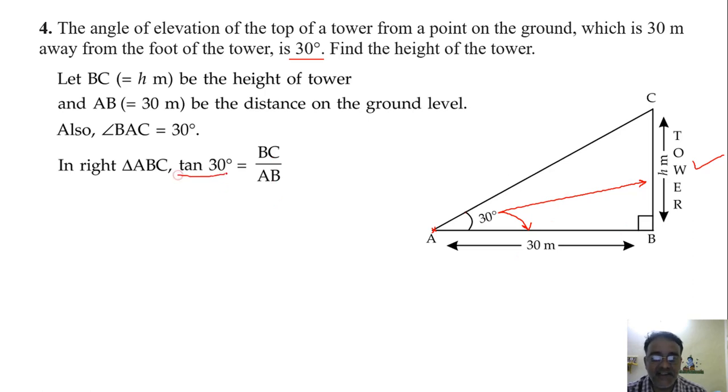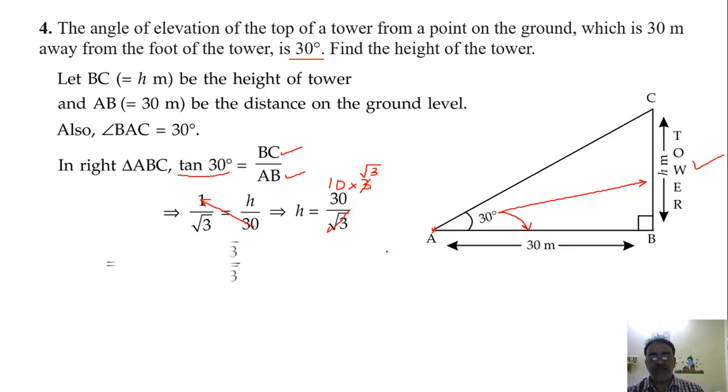What is tan 30 degree? 1 by root 3, and BC is h and AB is 30. So we'll substitute. We shifted 30 to this side. So h equals 30 by root 3. 30 by root 3 is 10 into 3. Then if you cancel this 3 with root 3 you will get root 3, or you can rationalize and cancel. So the final answer is 10 root 3.